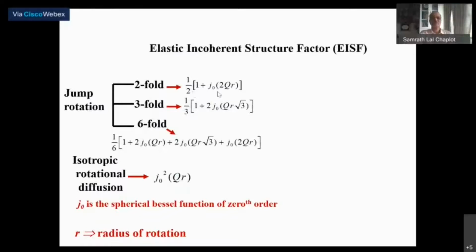is of this type, where J0 is a spherical Bessel function, zeroth order in this case. And Q is the wave vector, R is a certain radius of the rotation. So you can see that is important. The Q will be inversely related to the radius of rotation, which is expected. And a two-fold rotation has a certain feature like this. A three-fold rotation, on the other hand, is a slightly more complex function, but again very easily seen, but different. A six-fold rotation will be even different. If it's isotropic rotational diffusion, then that's the way it is.